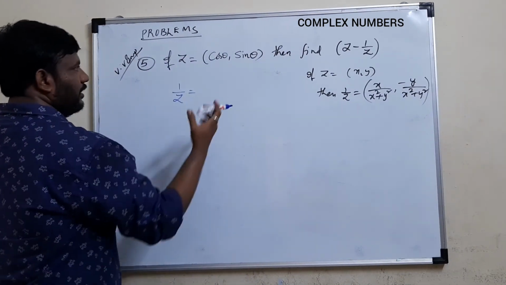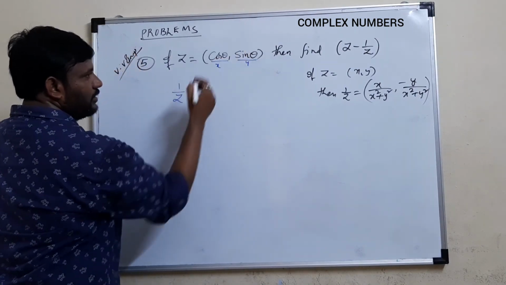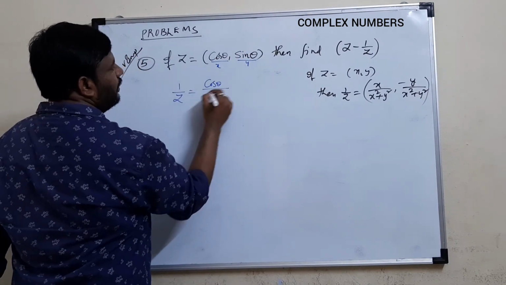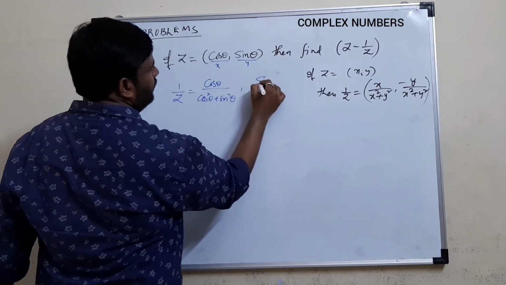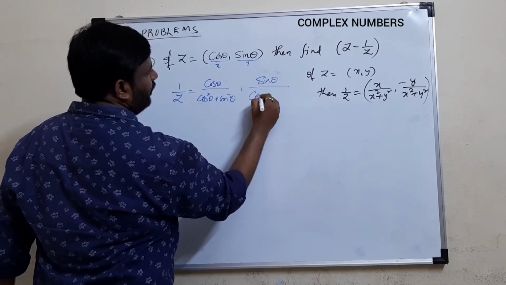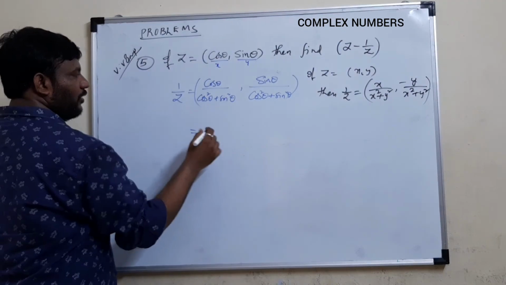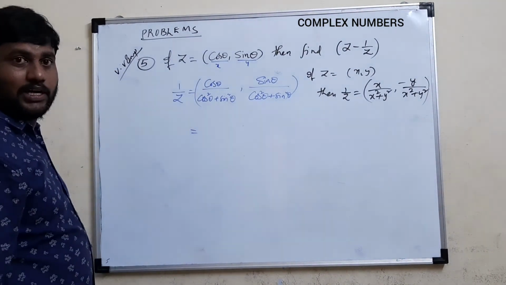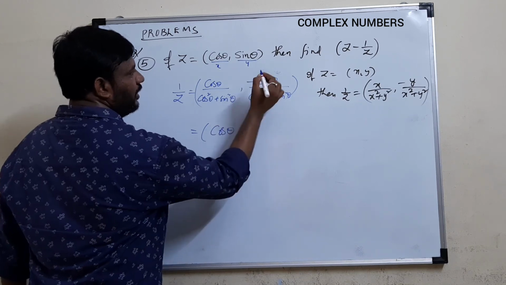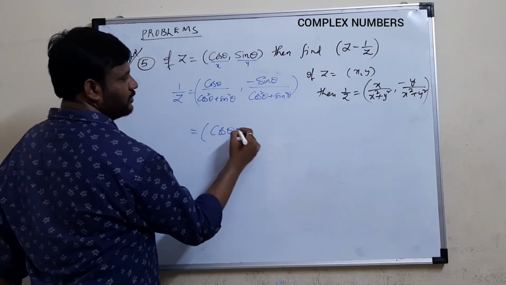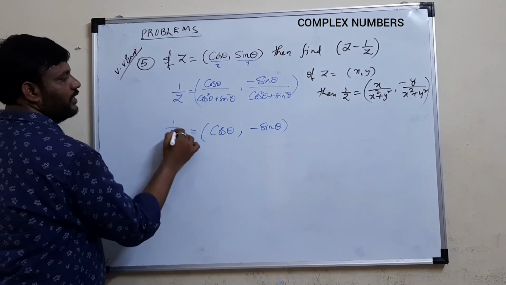So what you get here is, in place of x we have cos theta, in place of y we have sin theta, right? Now substitute: cos theta by cos square theta plus sin square theta, comma, minus sin theta by, again with the same denominator, cos square theta plus sin square theta. You know from trigonometry that cos square theta plus sin square theta is nothing but 1. So you get cos theta by 1, that is cos theta, and minus sin theta by 1 is minus sin theta. This is 1 by z.